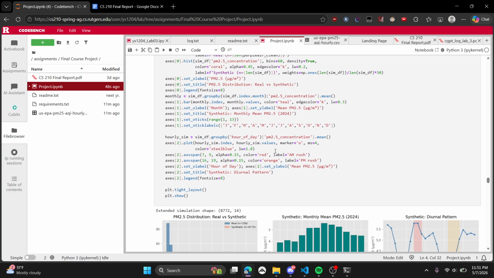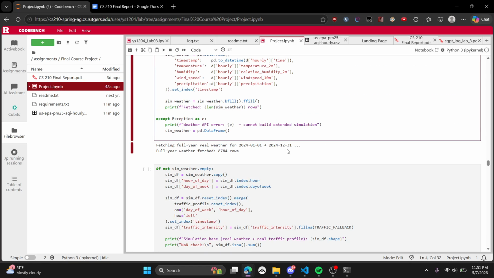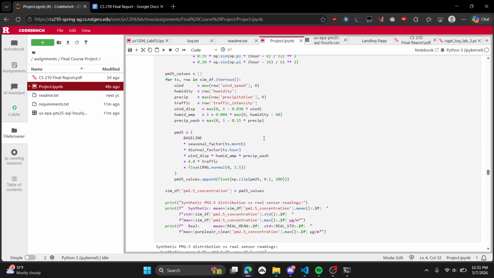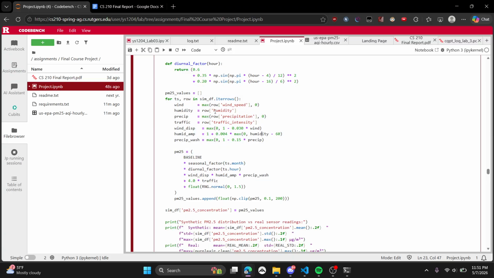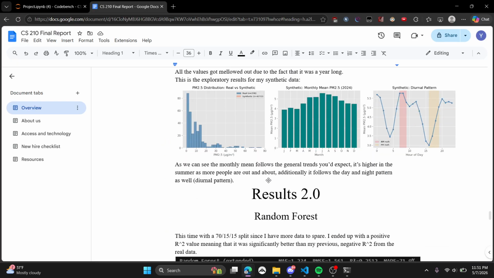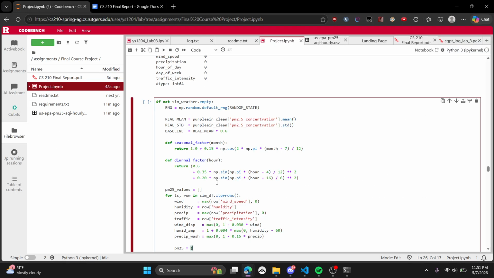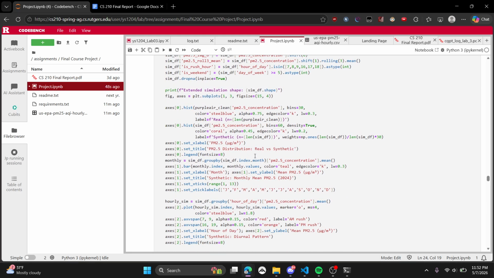This is making the PM 2.5 values using synthetic data, and I explained this a little better over here, but basically it's keeping in mind seasonal factors, the day and night cycle, humidity, precipitation and all that.